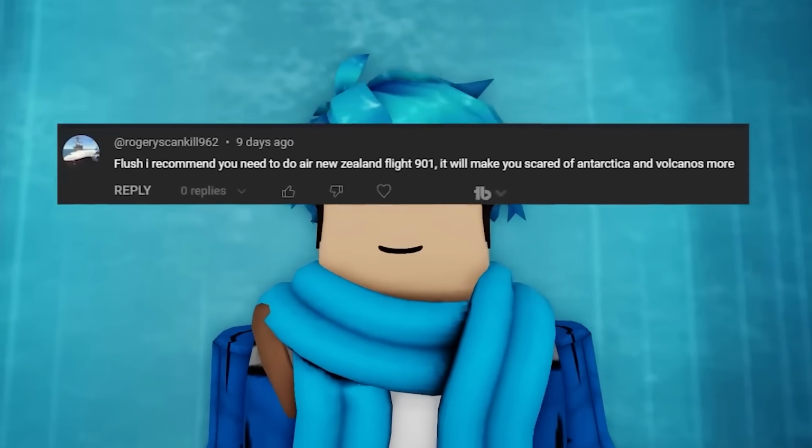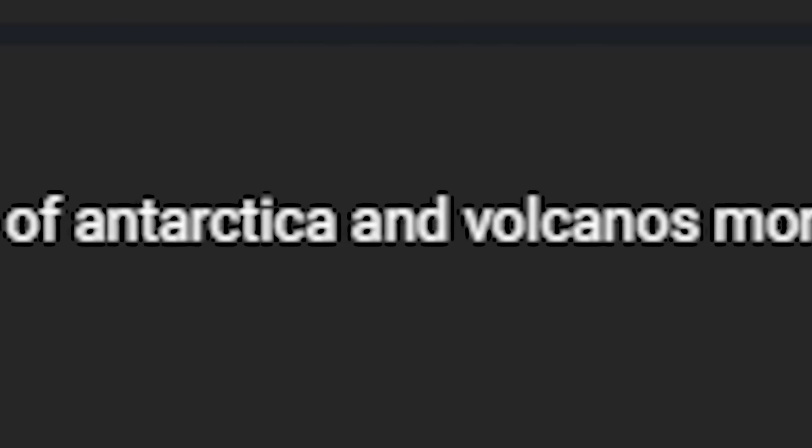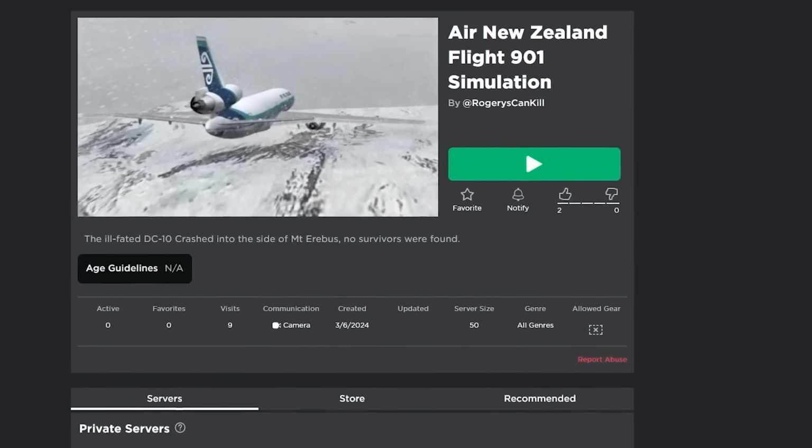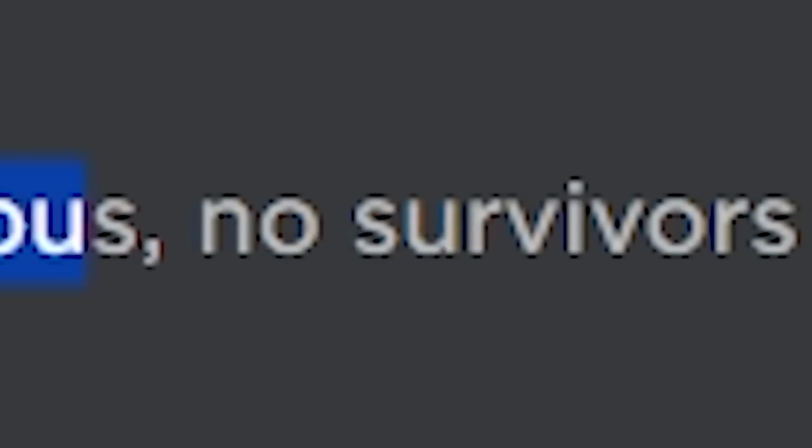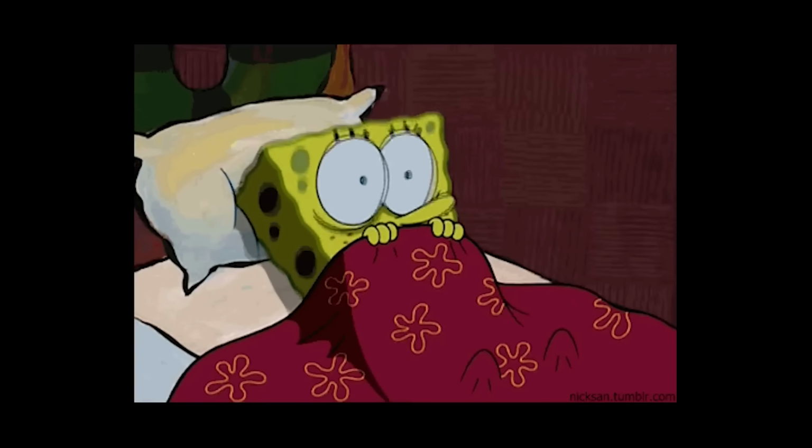So for this next one, I got a comment here saying, Flush, I recommend you need to do Air New Zealand Flight 901. It'll make you scared of Antarctica and volcanoes more. Oh boy, I can't wait to see this one. Air New Zealand Flight 901 simulation. So this plane crashed into the side of Mount Erebus. No survivors were found. Okay, well that's scary to see.